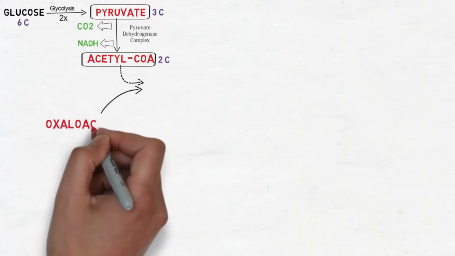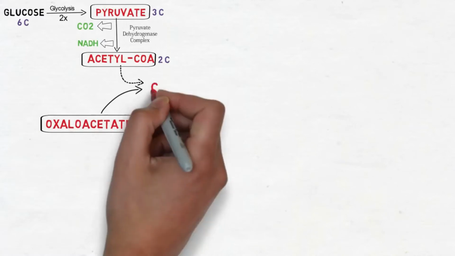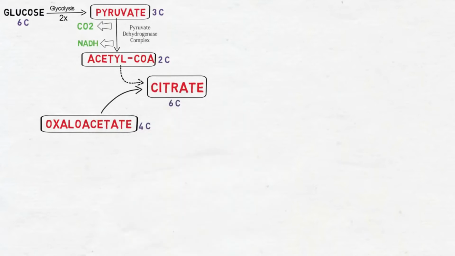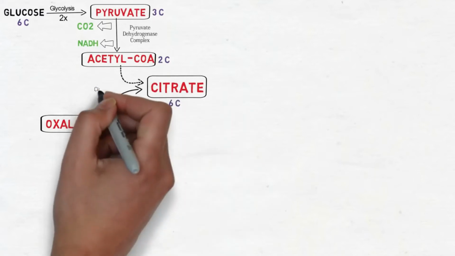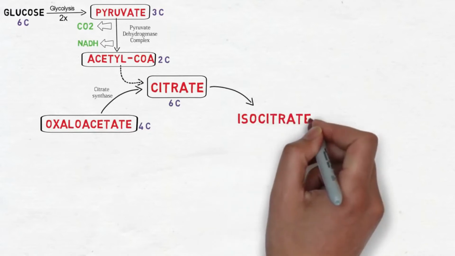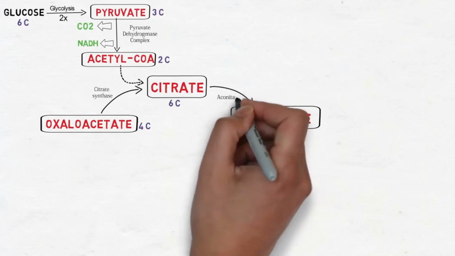In the next step, the acetyl Coenzyme A combines with oxaloacetate, which is a 4-carbon compound, to form citrate, and hence the resulting molecule is a 6-carbon compound. This reaction is catalyzed by the enzyme citrate synthase. Then, citrate is isomerized into isocitrate by the enzyme aconitase.